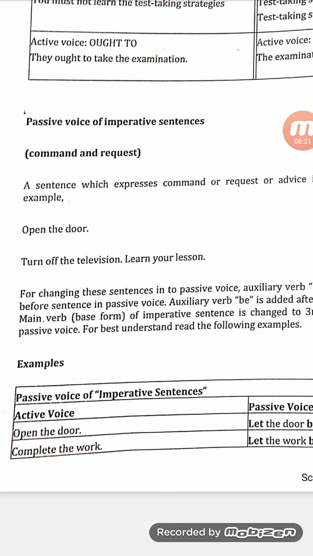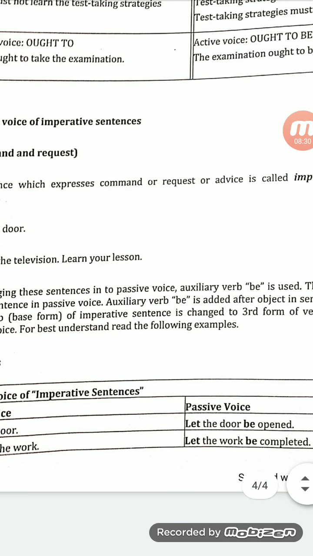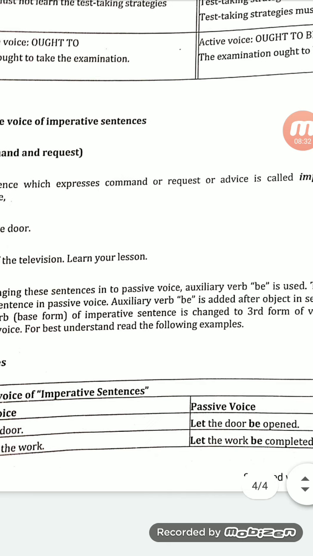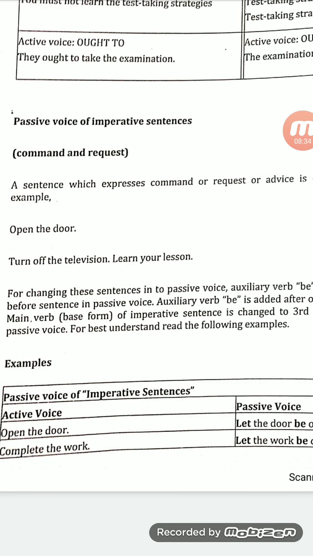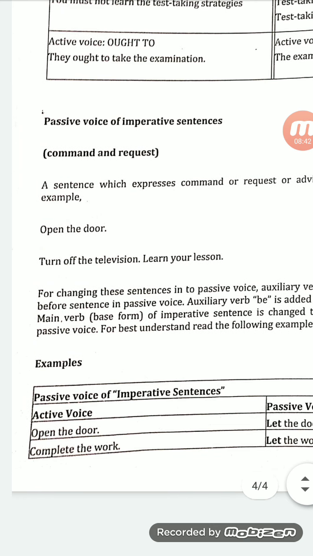When we want to convert it into passive voice, we use: let the door be opened. It means we use let, then the object, then be, and then the verb's past participle form, right?